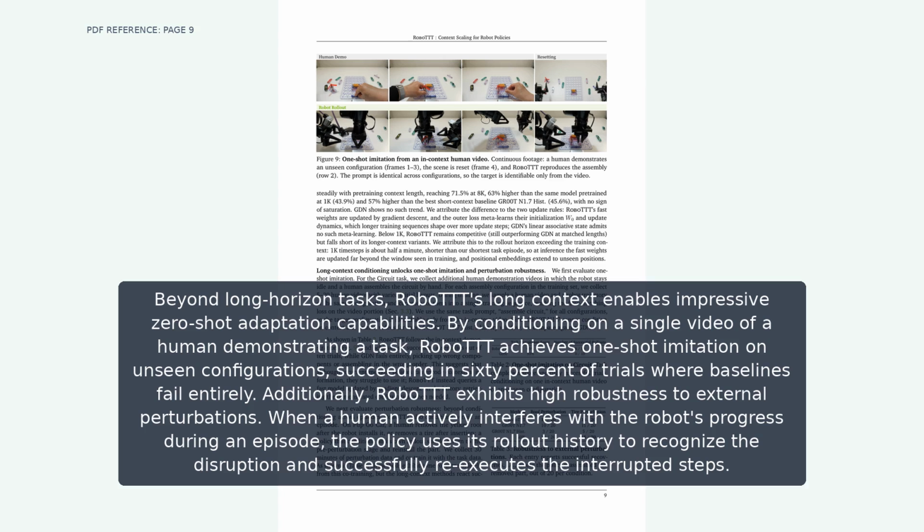Beyond long-horizon tasks, RoboTTT's long context enables impressive zero-shot adaptation capabilities. By conditioning on a single video of a human demonstrating a task, RoboTTT achieves one-shot imitation on unseen configurations, succeeding in 60% of trials where baselines fail entirely. Additionally, RoboTTT exhibits high robustness to external perturbations. When a human actively interferes with the robot's progress during an episode, the policy uses its rollout history to recognize the disruption and successfully re-executes the interrupted steps.